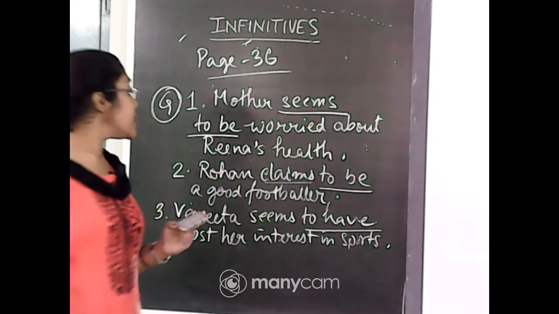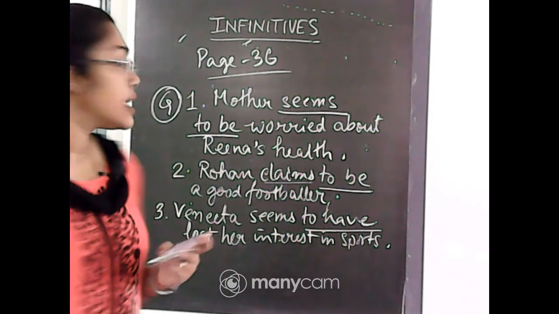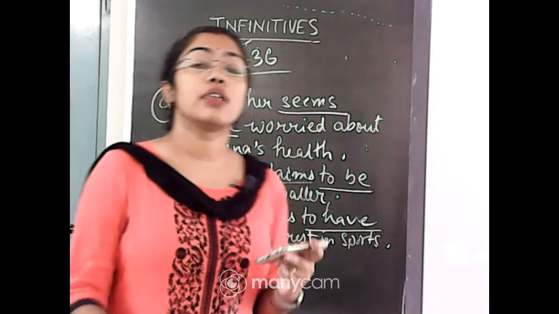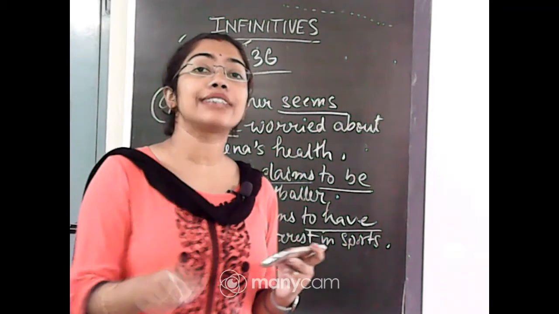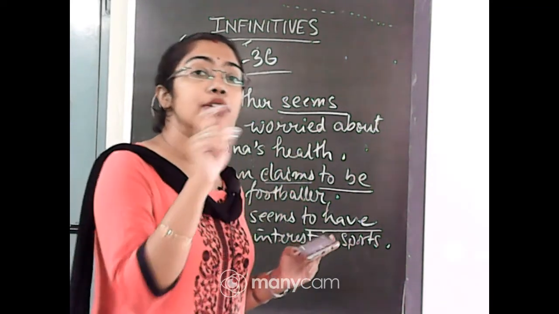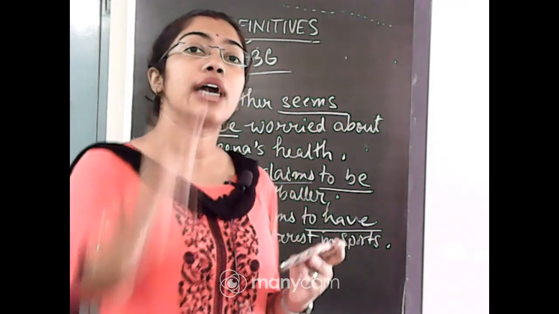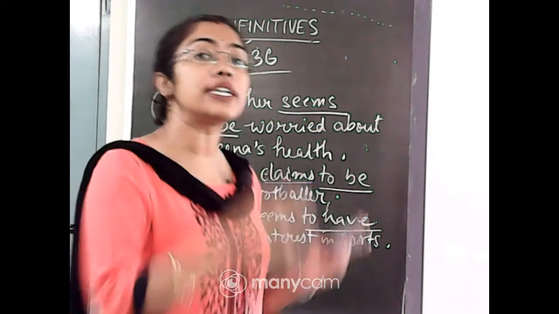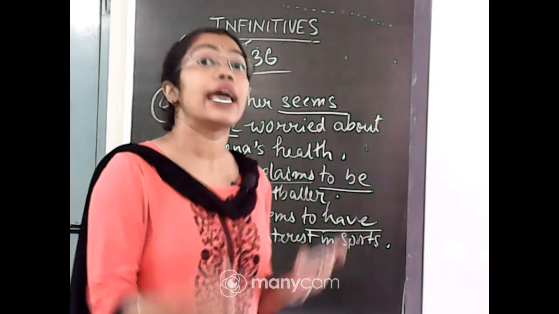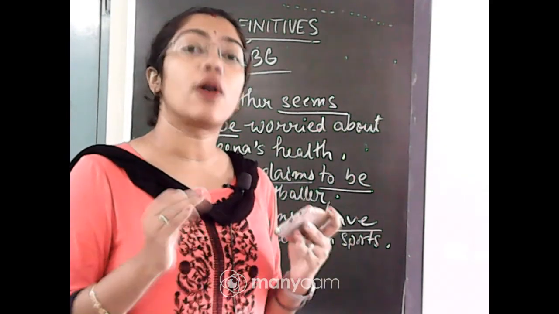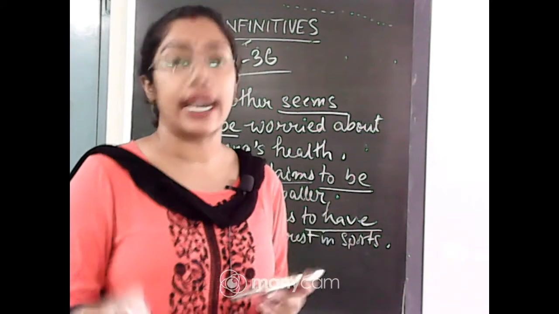Here the infinitive that I am using for seems is to have, because the verb has is used in the sentence. So, I am using the word has to make into infinitive. I am using the to and converting it into the base form, that is have. Have is the original form of has, had.